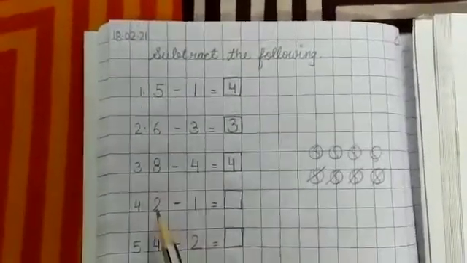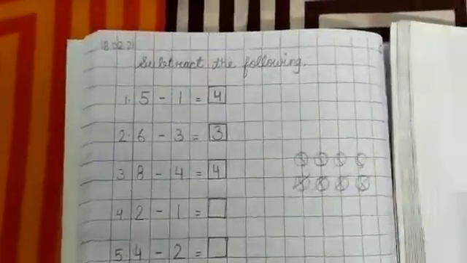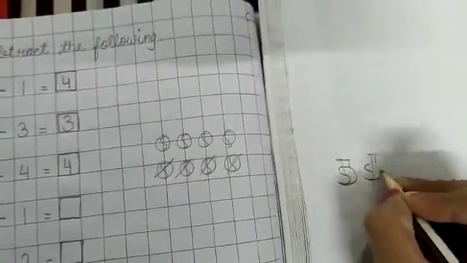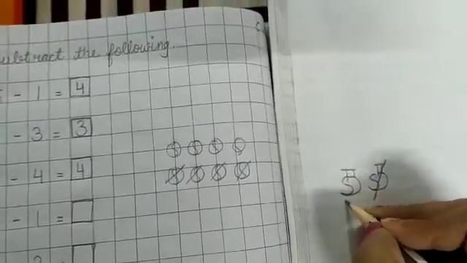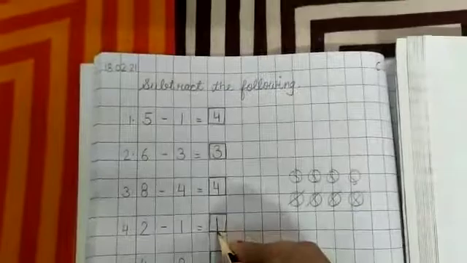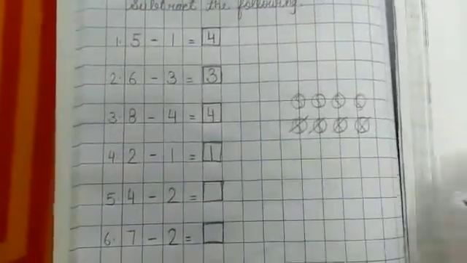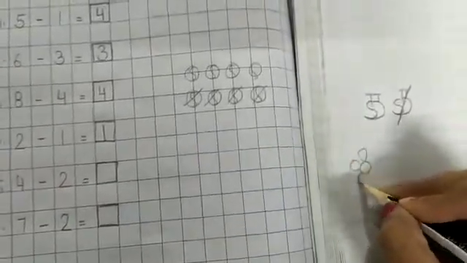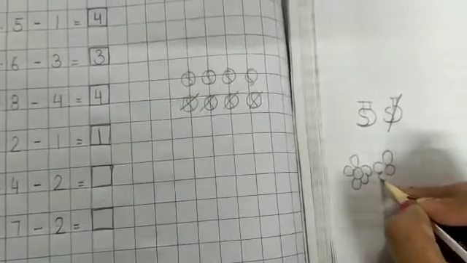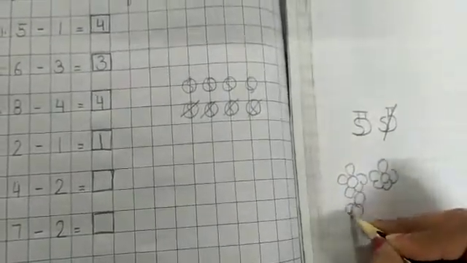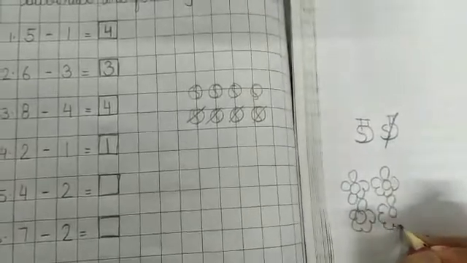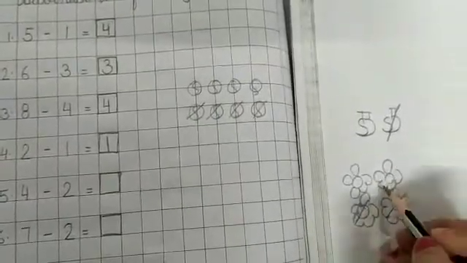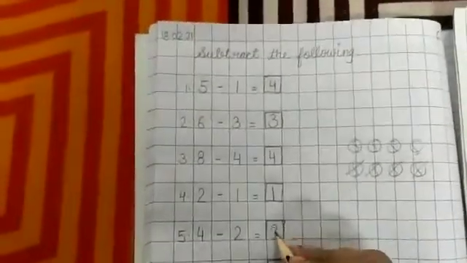Okay, now 2 minus 1 is equal to, see here I have drawn 2 mangoes. Okay, 2 mangoes I am drawing, and I will reduce 1 from here. So how many mangoes are left? Only 1. The answer is 1. Okay, now see, 4 minus 2 is equal to, here I am drawing 4 flowers. Don't go on the pictures, I am drawing roughly. Okay, to explain to you. 4 flowers I have drawn, 2 I have reduced, 1 2. How many flowers are left? 1 2. Okay, the answer is 2.